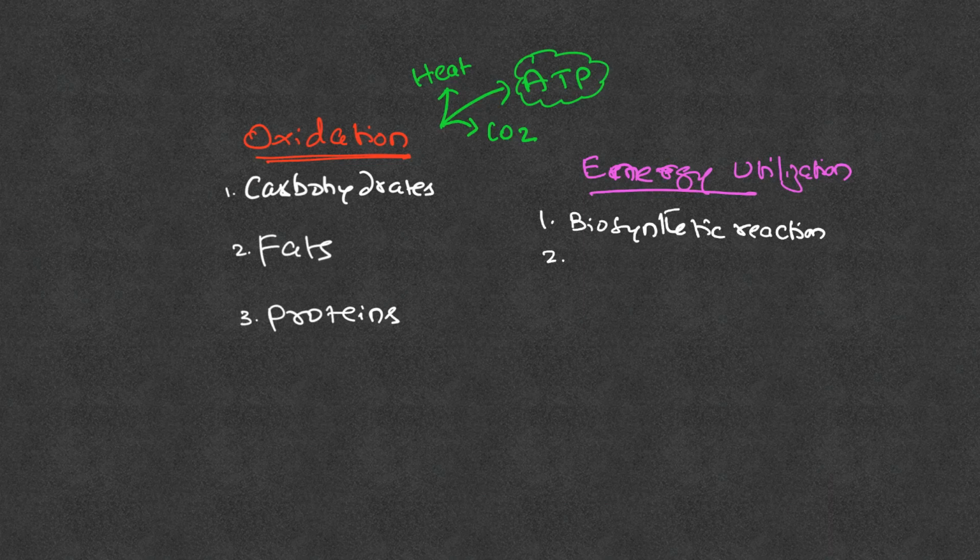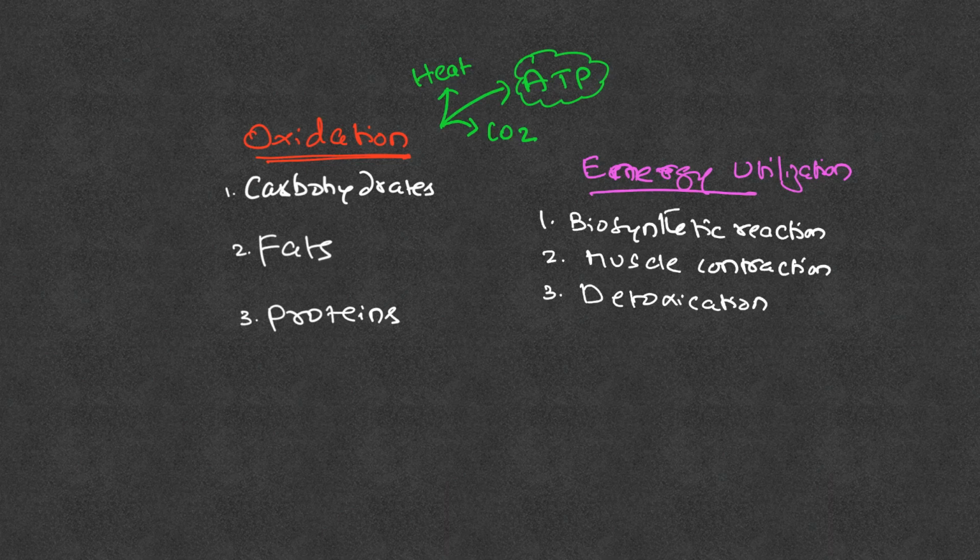Other than that, ATP can be used for muscle contraction. Whenever we exercise, or in heart contraction, any muscle contraction uses ATP. The third use of energy like ATP is detoxification, throwing external molecules out of our body.